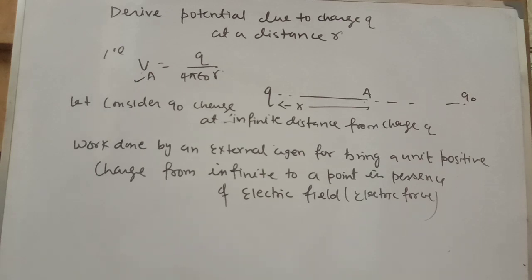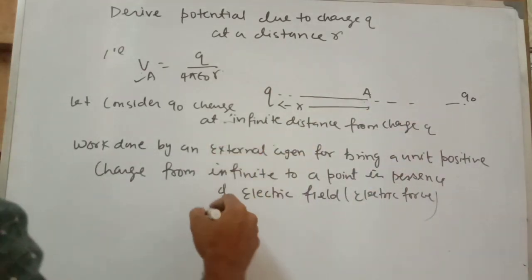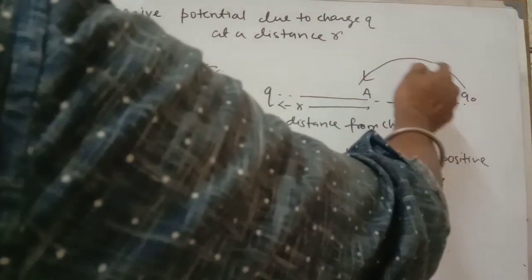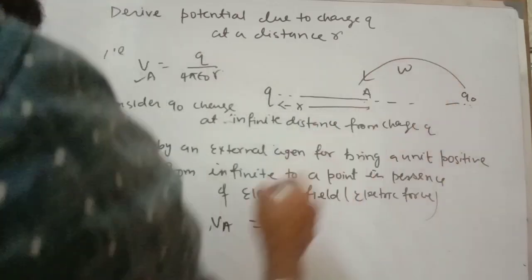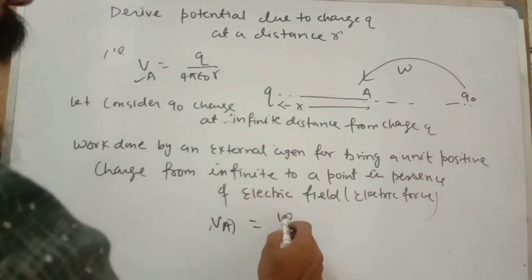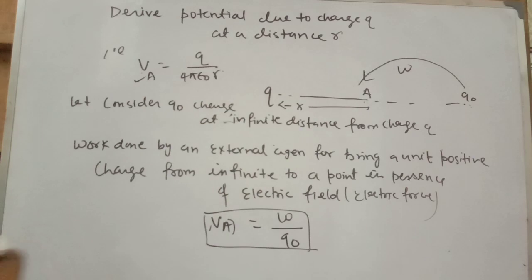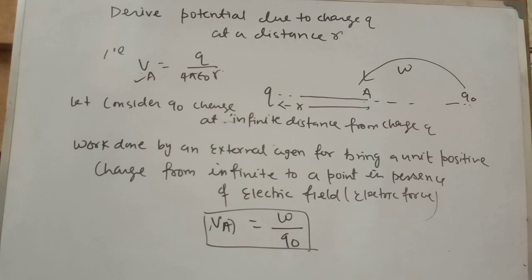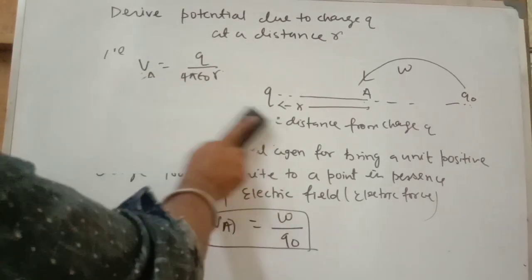So that means, already told, the work done to bring a unit positive charge, that means the potential at point A. So if the work done by the external agent to bring a unit positive charge from infinite to here is W, then the potential at point A is W by q naught. Okay, so to derive this equation, the following points are very important. First you understand all these points, after that we proceed with this derivation.